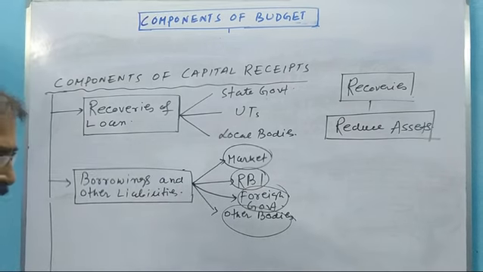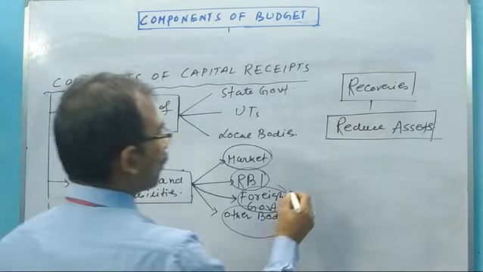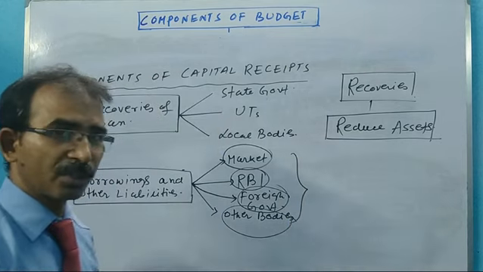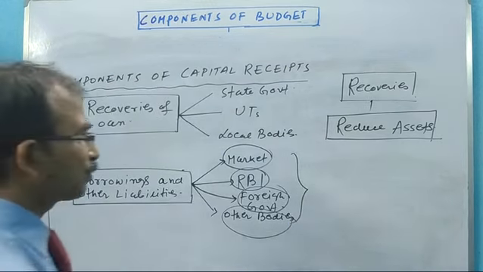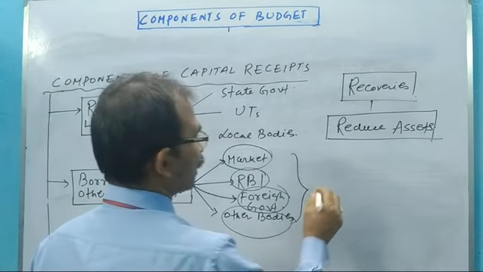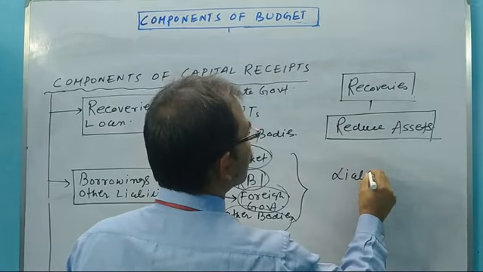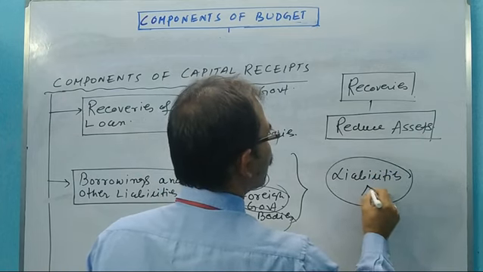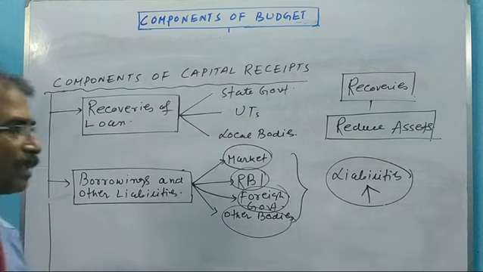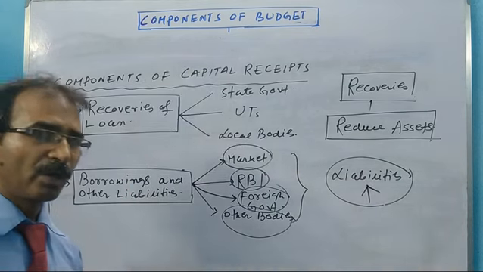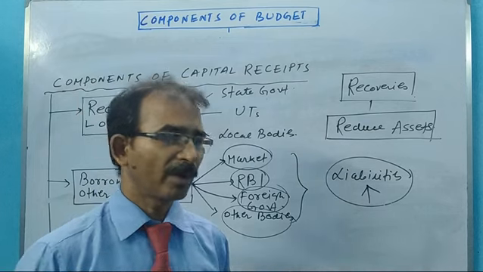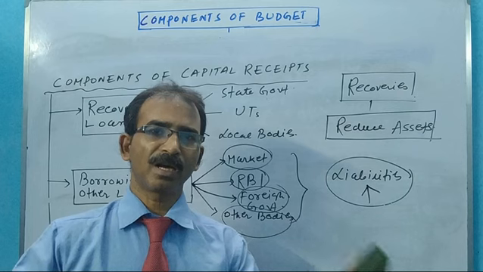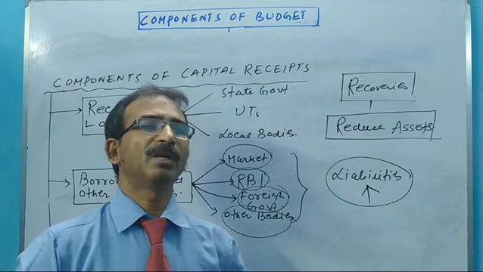So when the central government takes loan, then what is happening? According to the balance sheet position, the liabilities increase. Liabilities increase because when we take loan from any bank or financial institution or any other persons, our liability increases.